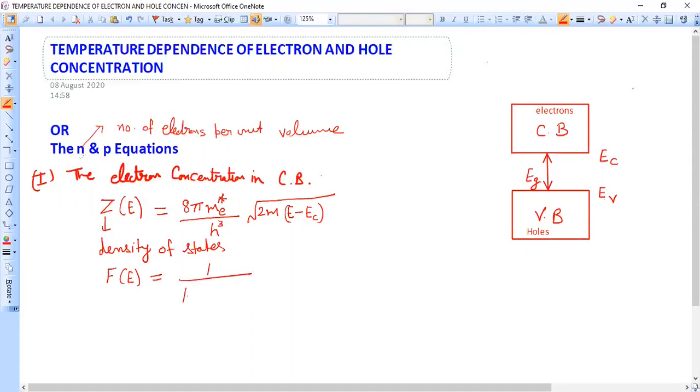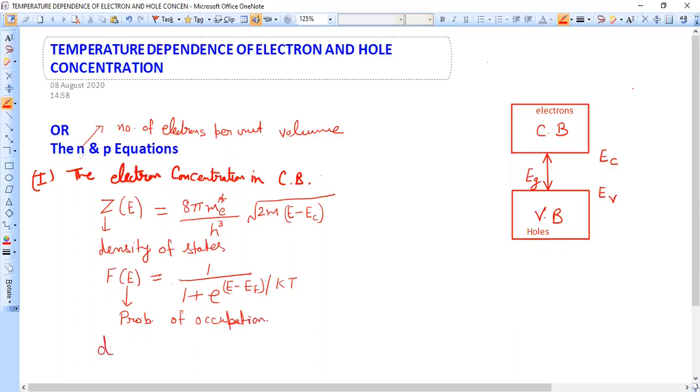We know that basically it gives us the probability that the energy level having energy E is filled at temperature T. So this is Fe, the probability of occupation of states.